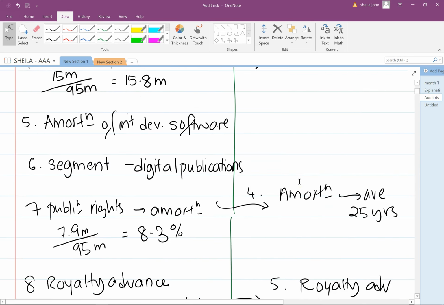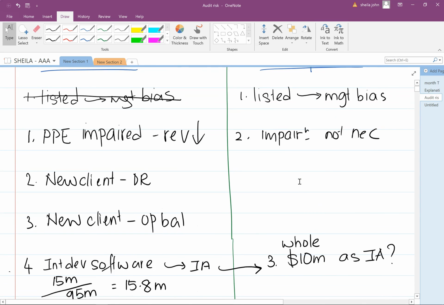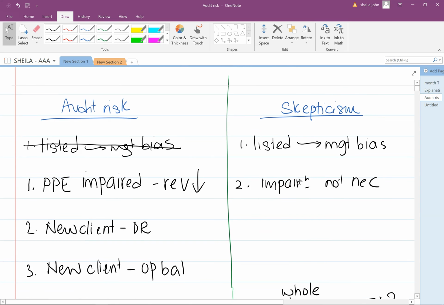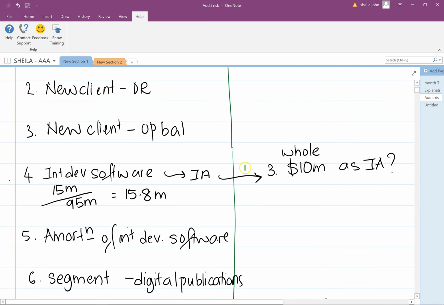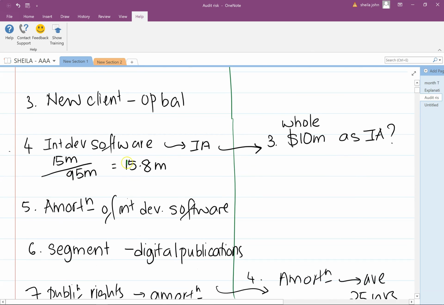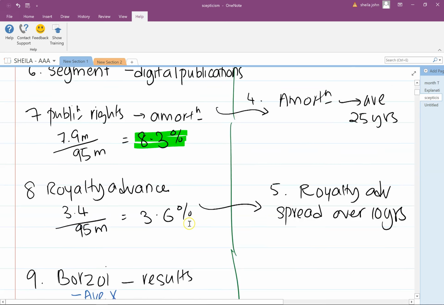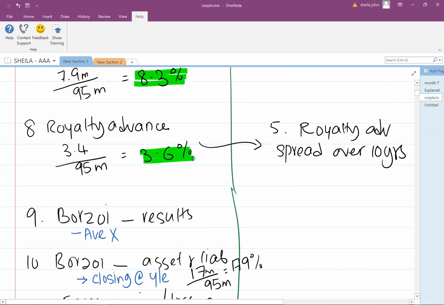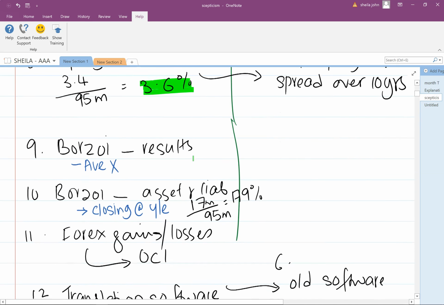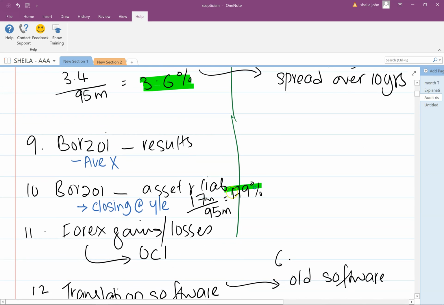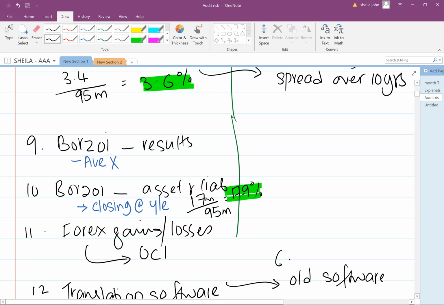So let's just have a look at these points here. I want to decide which are the points that I'm going to pick up. So my first choice will be all those items that have got a maturity calculation. So this one would definitely go inside my answer. This one would definitely go inside my answer. Then you've got the 3.6%. Anything more than 1% of total assets is considered to be material. Then we've got 17.9% here. All right, those would definitely go in.